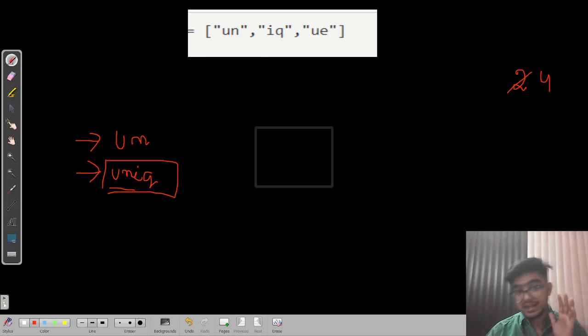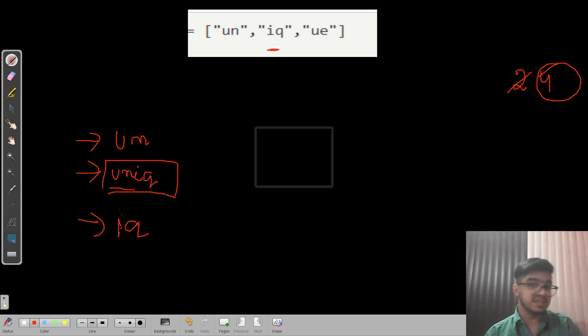So how can we do this? Firstly, I take un and try to create all the concatenated unique strings. We will create them, and from that the answer we get is 4. Now we will take iq. iq is also a unique string, so we will take it and try to concatenate it with ue. Can I concatenate iq and ue? Yes, because both these strings are unique. So we can concatenate it, and the string that we get is ique. That's fine, and there is nothing left after this.